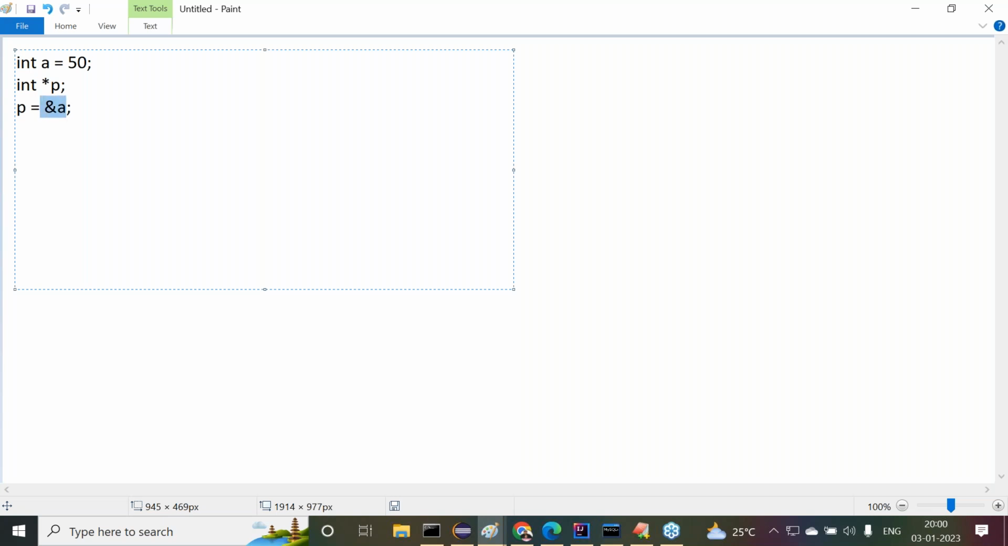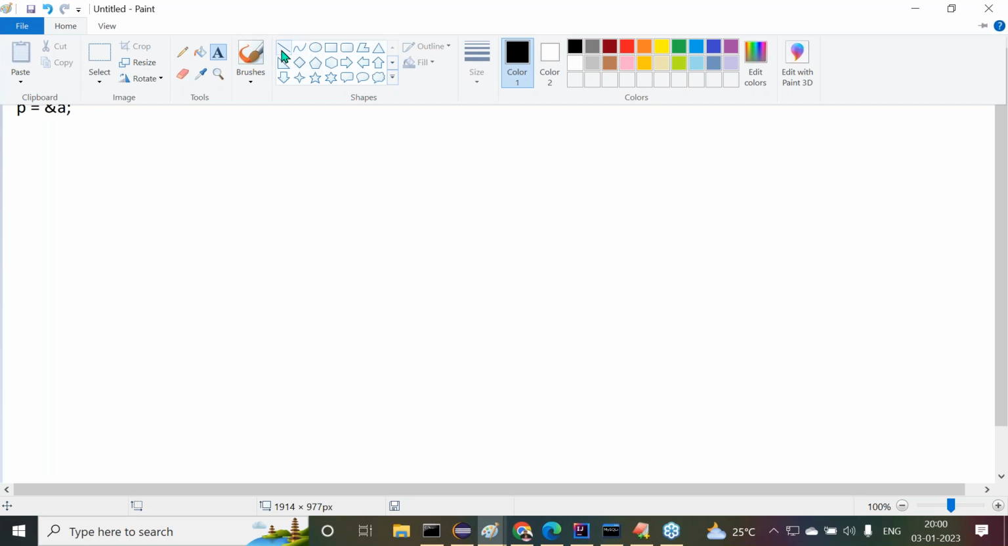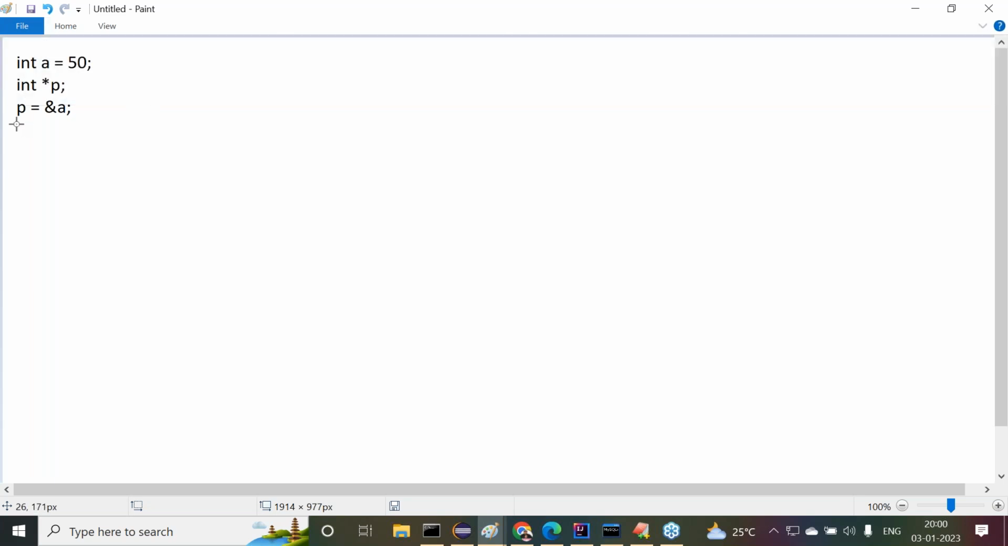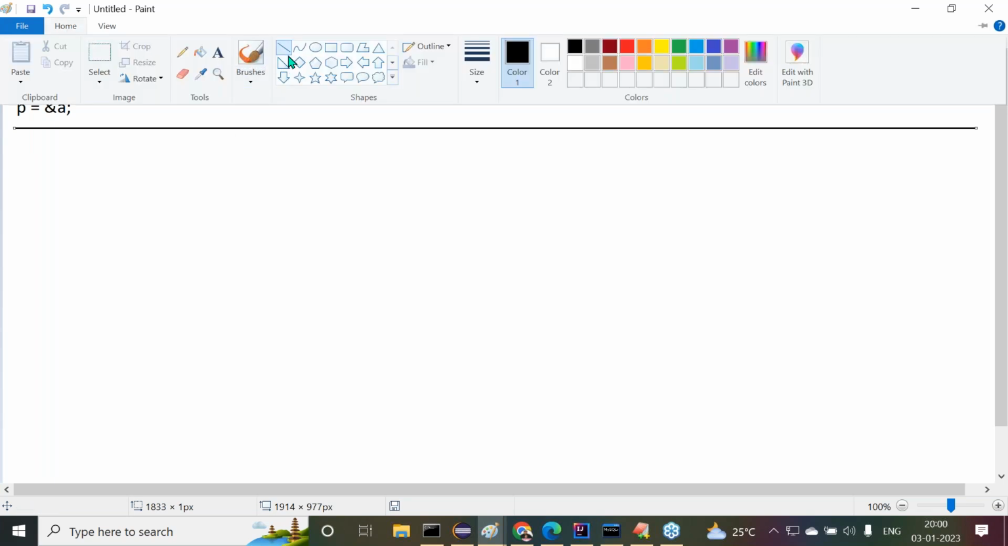What is the meaning of this one? Ampersand a is the address of a. That address of a we assign to the p variable. This is my declaration and initialization of the pointer variable. This is my C program. Understand it clearly. All right, sir. Now, everybody understand this clearly.